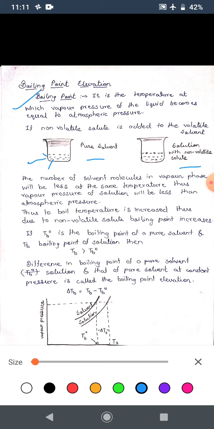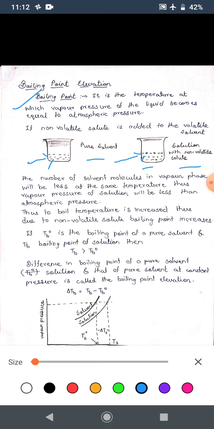But in the second beaker, on the surface you can observe here that the solvent molecules are represented by dashes and the solute molecules are represented by circles. The solute molecules are non-volatile, that means they will not vaporize. So, here the vapors that will form will be because of the solvent only. The pure solvent boils at 100 degrees Celsius.